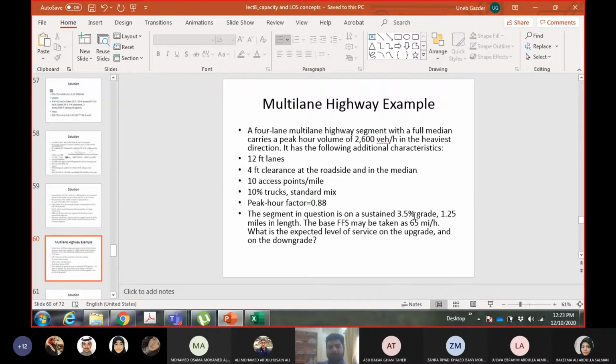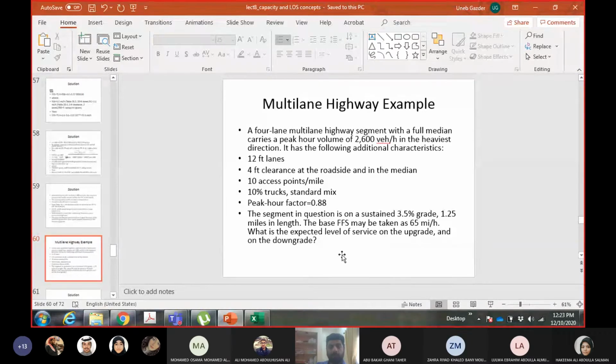Okay. Base free flow speed is given as 65 miles per hour. For multi-lane highways, we need the base free flow speed. They want us to calculate the level of service on the upgrade as well as on the downgrade.